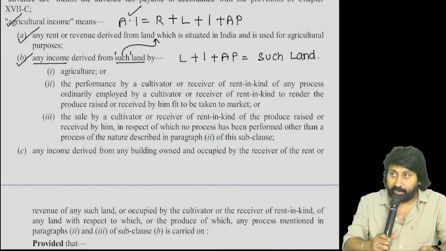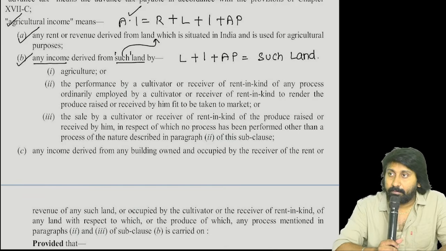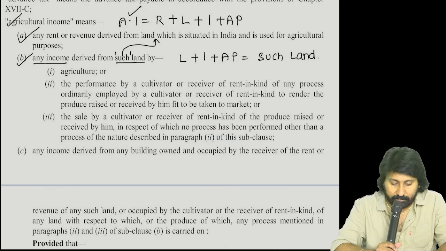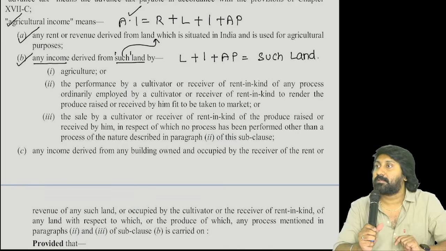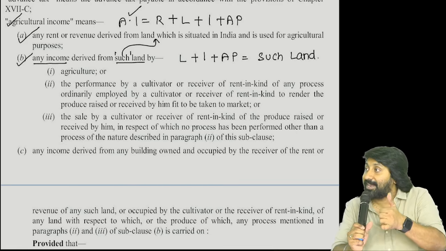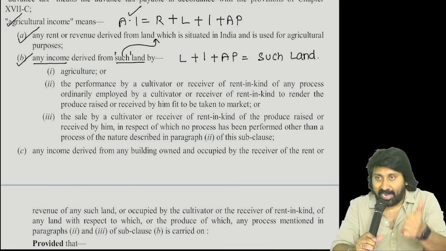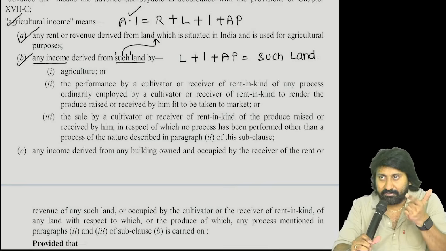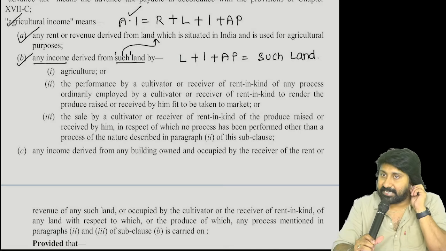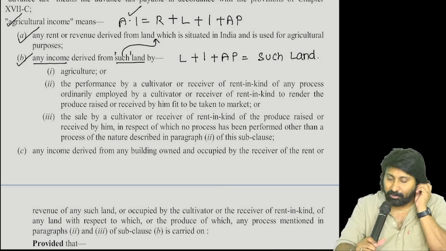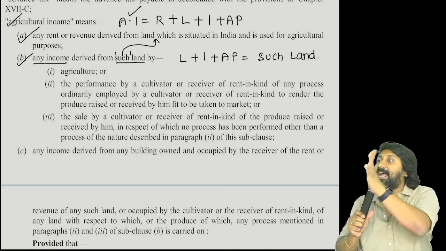Start from the beginning. B point. Read. Any income derived from land or from such land? Such land means which land? It should be a land area situated in India used for agricultural purposes. And in simple language, how can we tell Indian agricultural land?